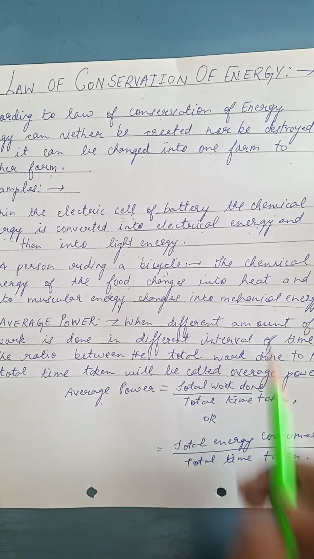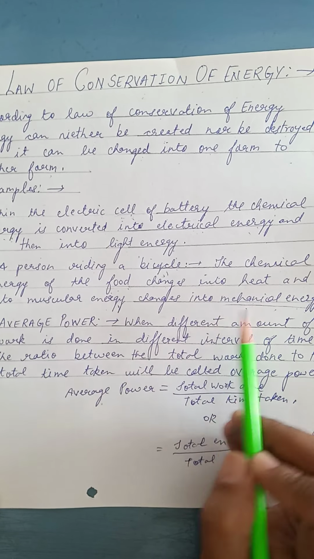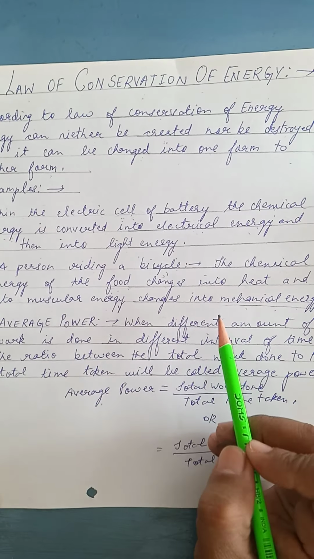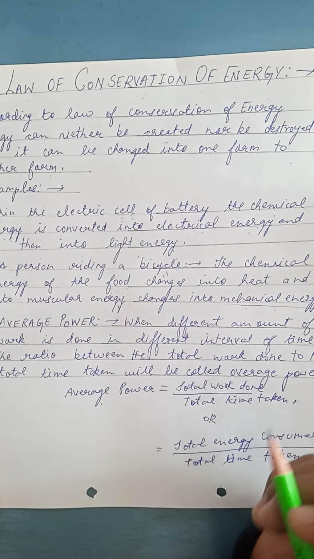So how is it applicable here? The person is sitting on the bicycle, so he has potential energy, and when he applies his energy on the bicycle, it moves.